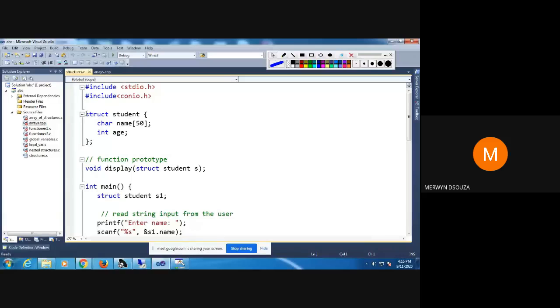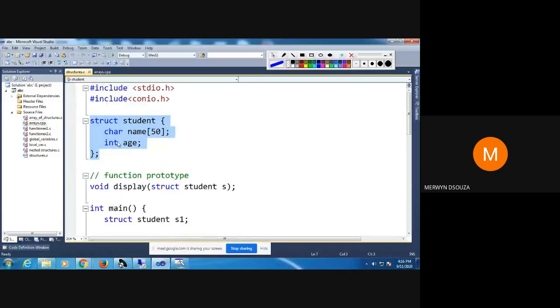For example, this is how you declare a structure. You would use the keyword struct. You will give a name to the structure, any name that you are giving. Here we are creating our own data type. Int, float, character, double were already inbuilt, predefined data types. Now we are defining our own user defined data type.